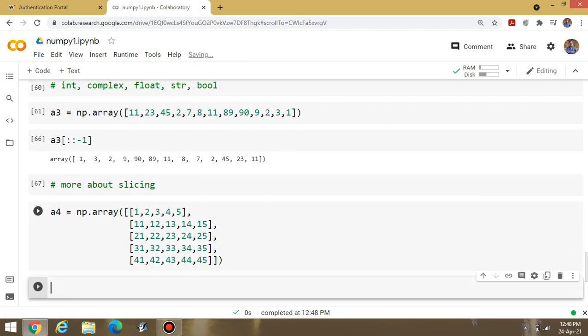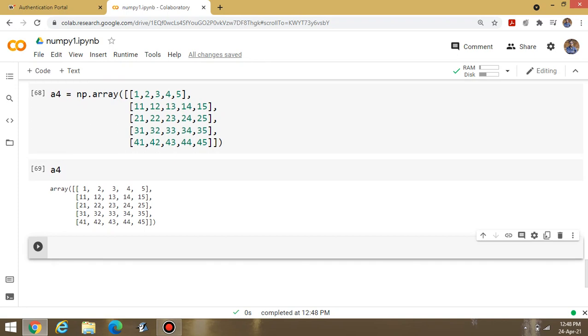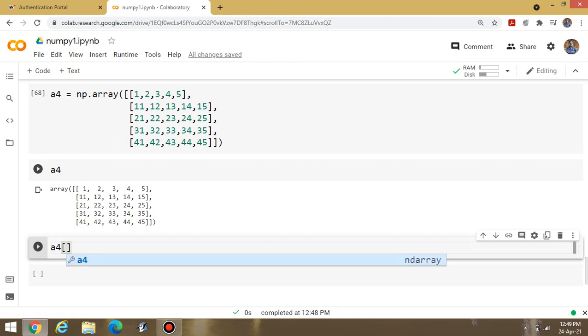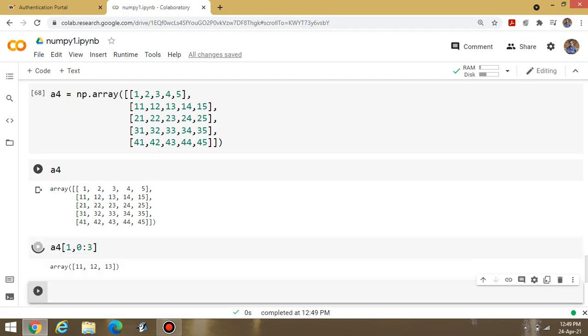Okay. Now execute A4. You will find the array with 5 rows and 5 columns with different sets of elements. Suppose I have to display some specific elements. Suppose I am writing A4 inside square brackets 1, comma 0, colon 3. Okay. Now execute this one.